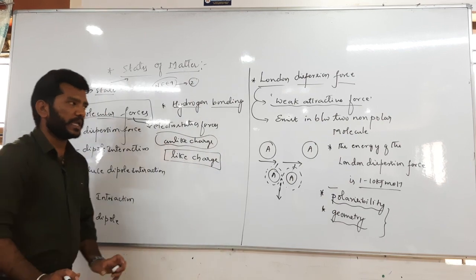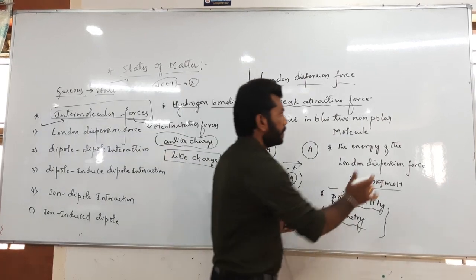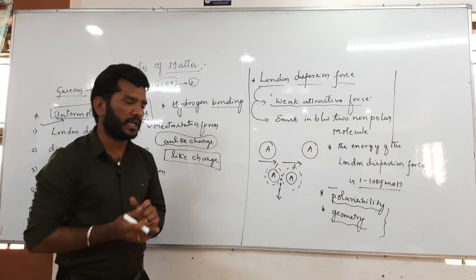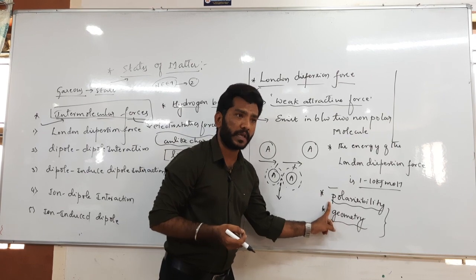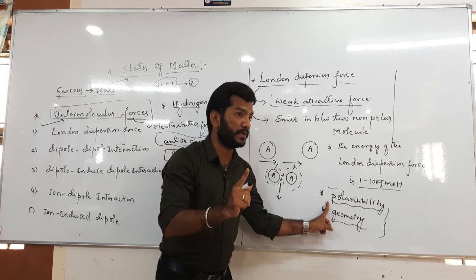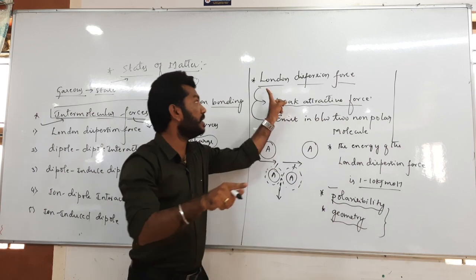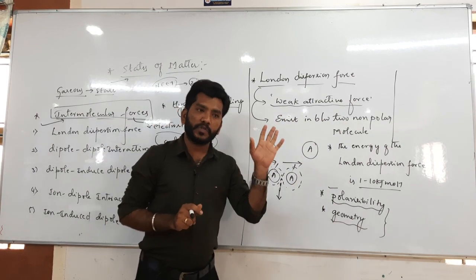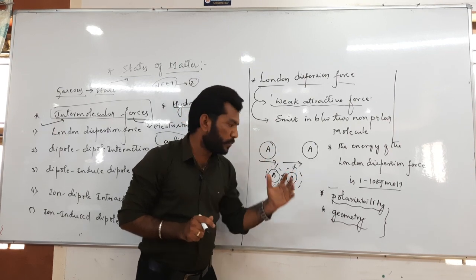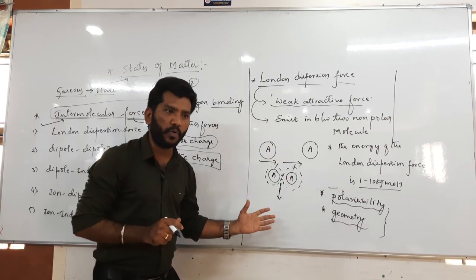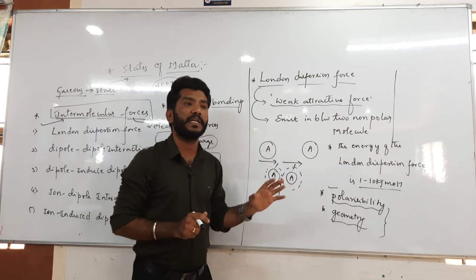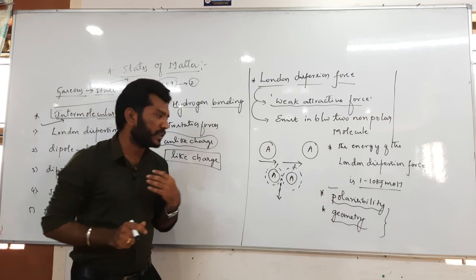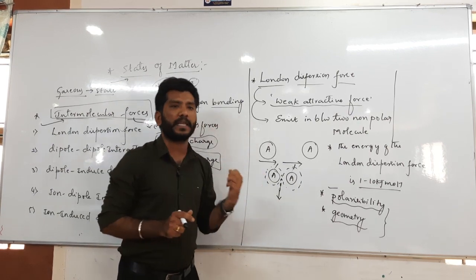ಸೊ ಹಾಗಾದ್ರೆ ಈಗ ಇಲ್ಲಿ ನೋಡಿ, ಯೂಶುವಲ್ ಆಗಿ ಸಪೋಸ್ ವಿ ವುಡ್ ಹ್ಯಾವ್ ಹೆವಿಯರ್ ಆಟಮ್ ಅಥವಾ ಹೆವಿಯರ್ ಮಾಲಿಕ್ಯೂಲ್ ಇದೆ ಅಂತ ಅಂದರೆ ಅಲ್ಲಿ ಪೋಲರೈಸಬಿಲಿಟಿನೂ ಕೂಡ ತುಂಬ ಲಾರ್ಜ್ ಇರುತ್ತೆ. Where we could see large polarizability, there we can see large London dispersion force. ಓಕೆ ಅದೇ ಸ್ಮಾಲ್ ಆಟಮ್ ಅಥವಾ ಸ್ಮಾಲರ್ ಮಾಲಿಕ್ಯೂಲ್ಸ್ಗಳಲ್ಲಿ ಪೋಲರೈಸಬಿಲಿಟಿ ವೆರಿ ಸ್ಮಾಲ್, very low. Okay, so in that particular case we could see a small dispersion force. It completely depends on the molecule's polarizability and its corresponding geometry.